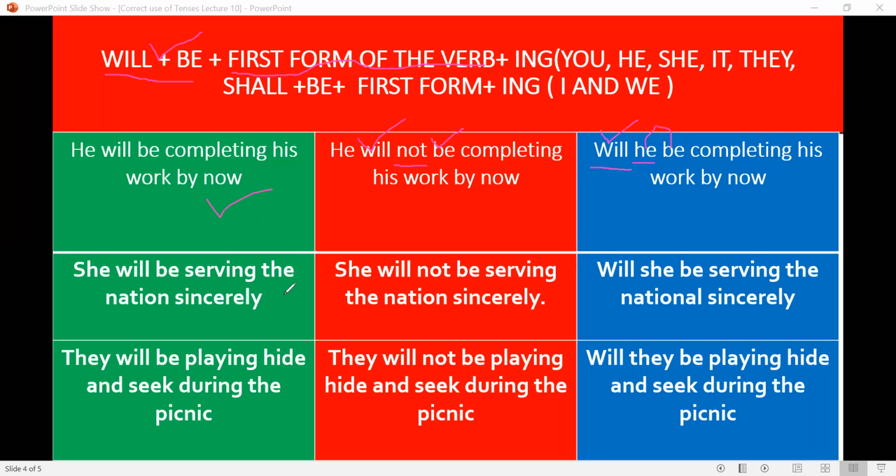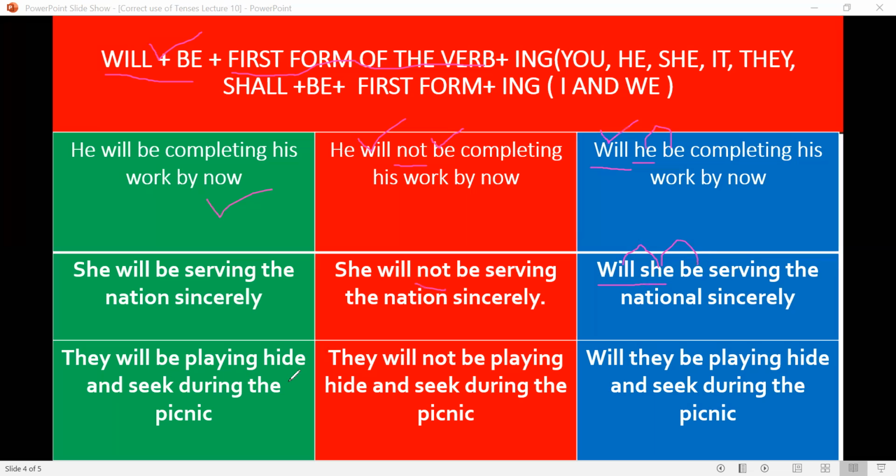She will be serving the nation sincerely. And to make negative, this not is between will and be. She will not be serving the nation sincerely. And to make interrogative, will before the subject and after the subject be. Will she be serving the nation sincerely?